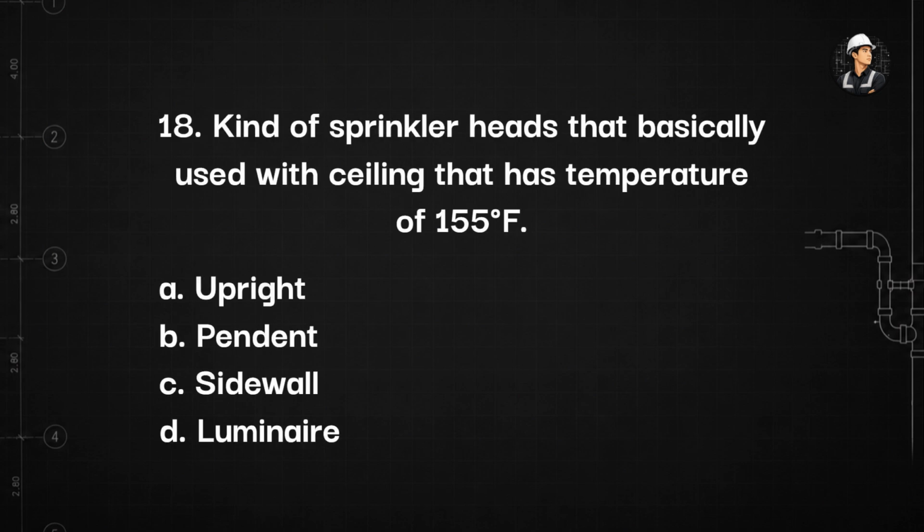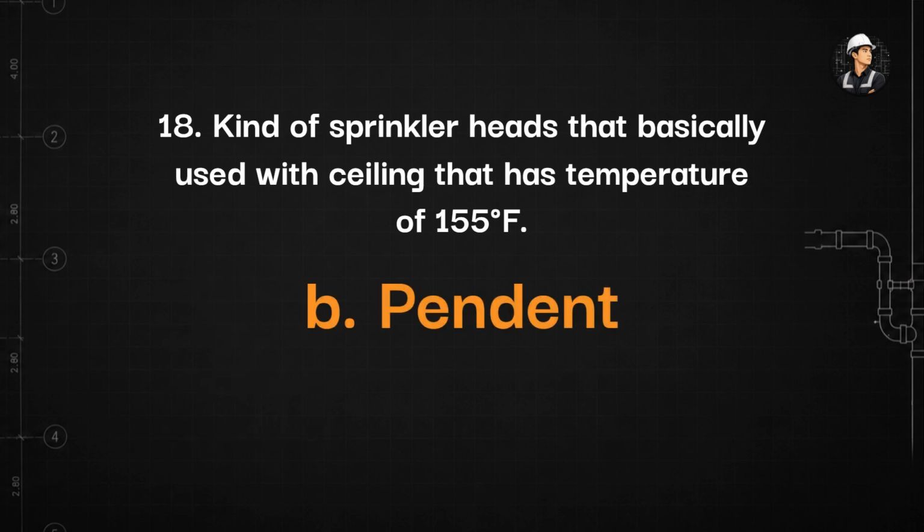18. Kind of sprinkler heads that is basically used with ceiling that has temperature of 155 degrees Fahrenheit. A. Upright. B. Pendant. C. Sidewall. D. Luminaire. The answer is letter B. Pendant. Pendant is a kind of sprinkler head that is basically used with ceiling that has temperature of 155 degrees Fahrenheit.